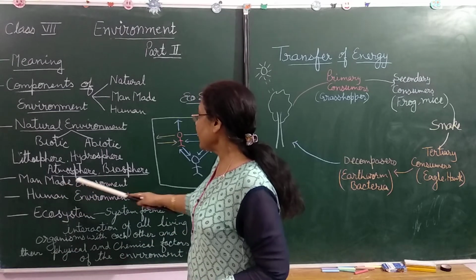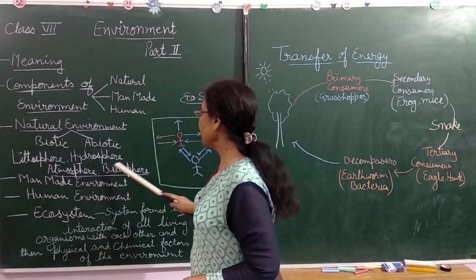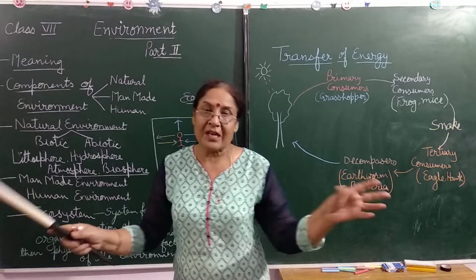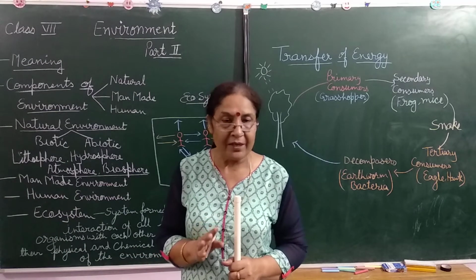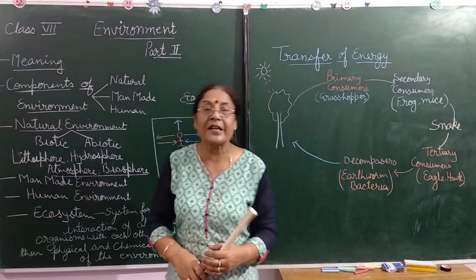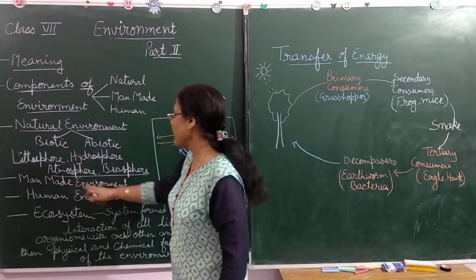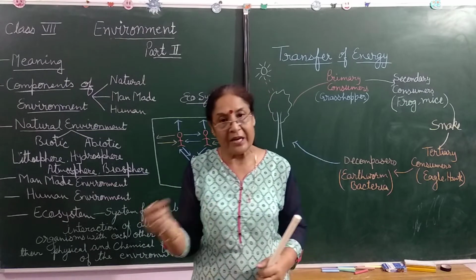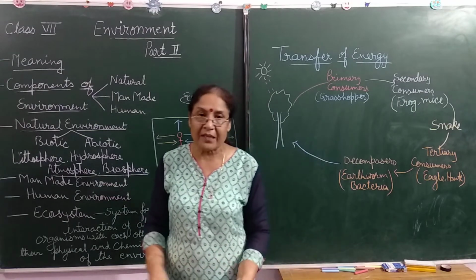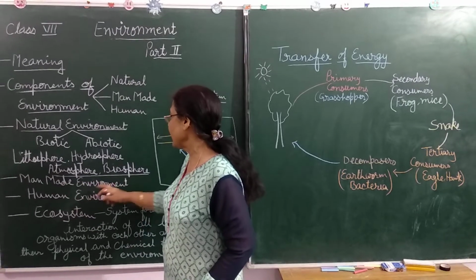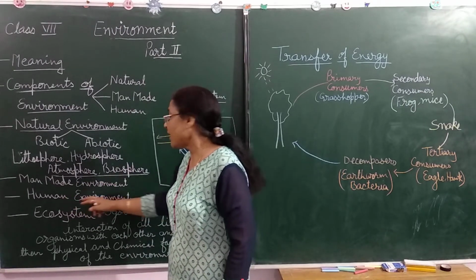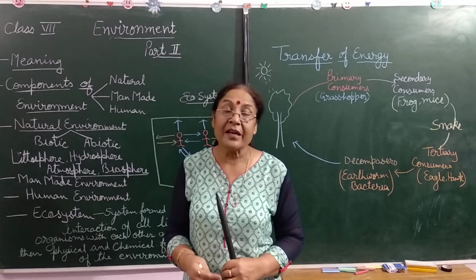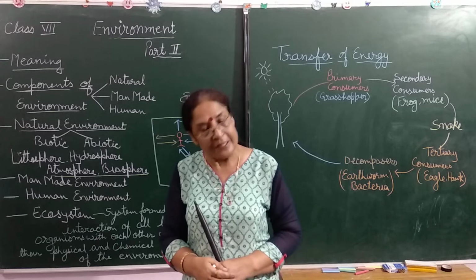Okay, man-made environment and human environment, we take both the points together. The things which surround us are known as environment, everybody knows, and the things which are created by the man are known as man-made environment. For example, flyover, table, chair, buildings, parks, which are created by the man, are known as man-made environment. And humans interact with their environment and try to modify the environment according to their needs.